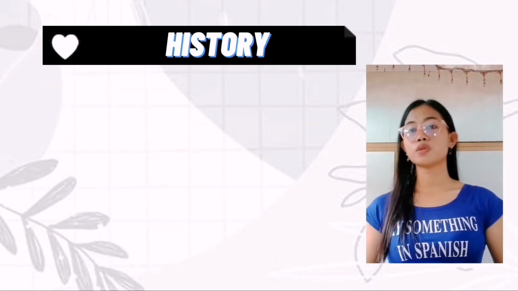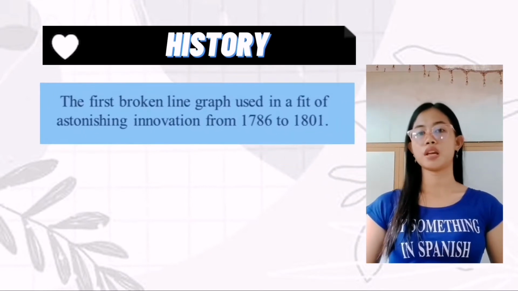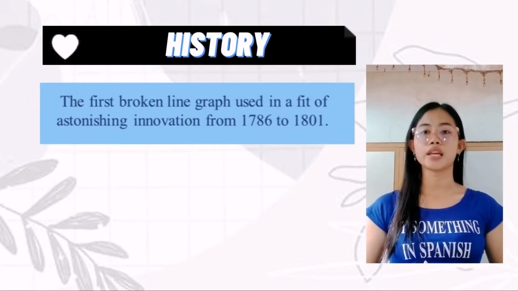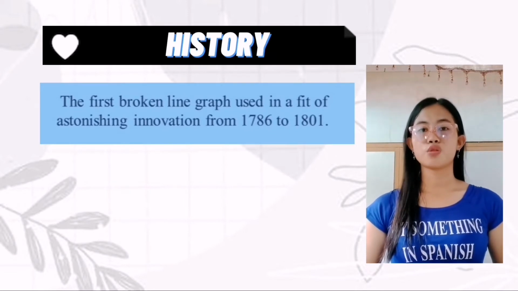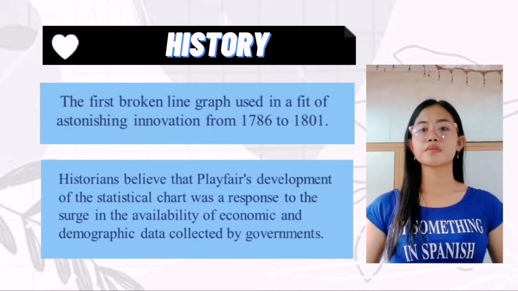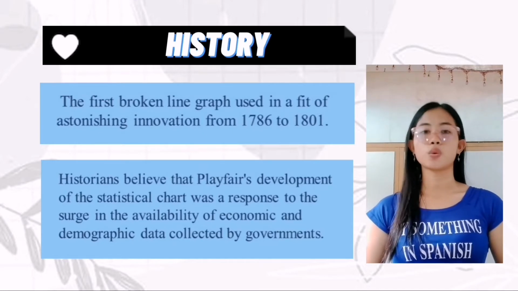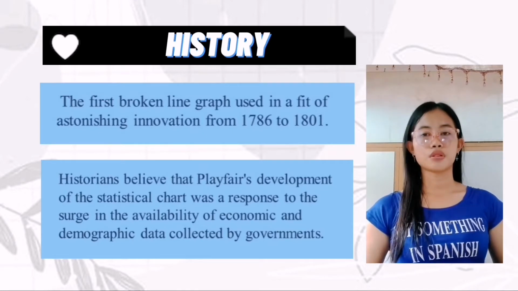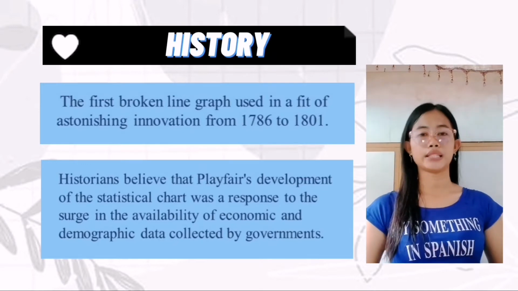And when was the first broken line graph used? In a feat of astonishing innovation from 1786 to 1801, Playfair made the first known bar chart, line chart, and pie chart. Historians believe that Playfair's development of the statistical chart was a response to the surge in the availability of economic and demographic data collected by governments.